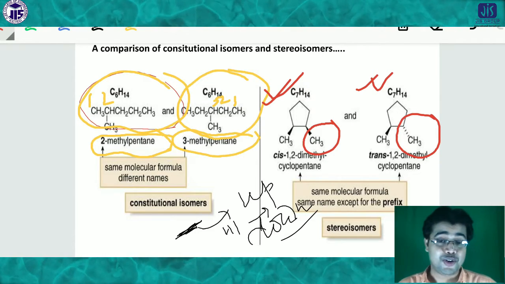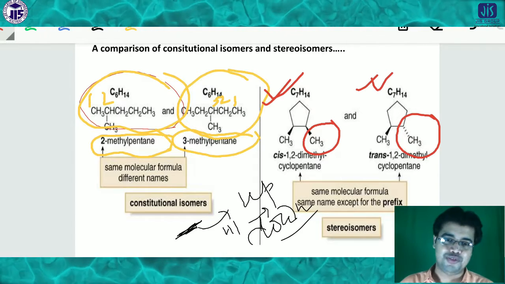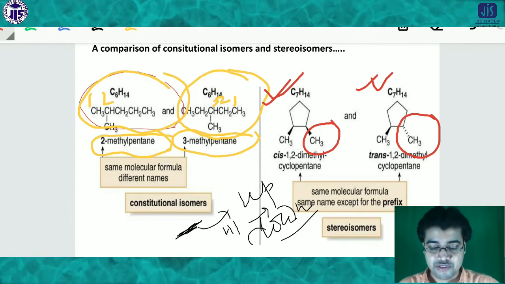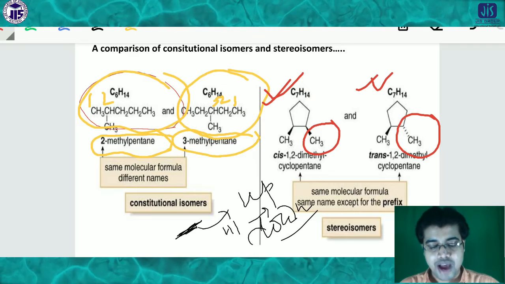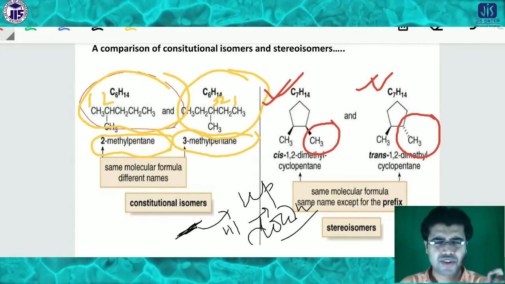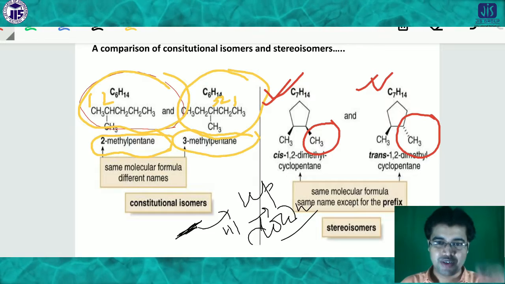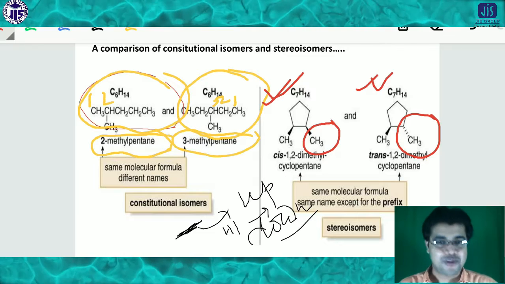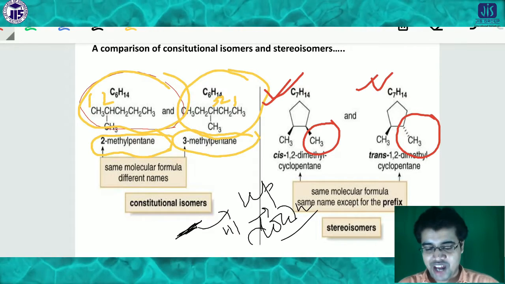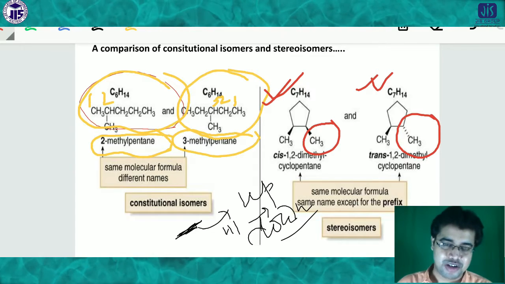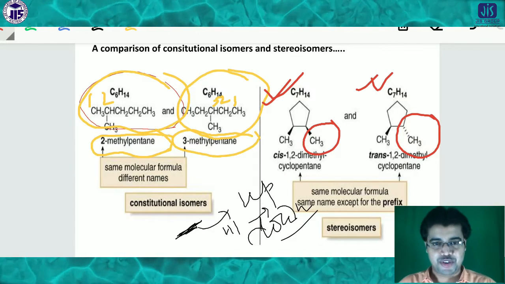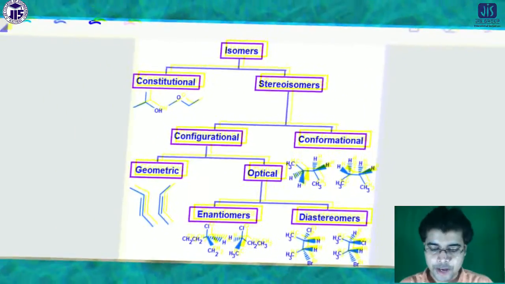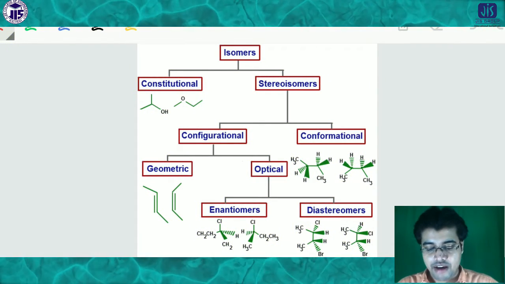So look, there is a different arrangement of the elements or the groups in the 3D space. That's why there are different configurations for the stereoisomer. So you have to keep in mind, this is first of all the very basic concept to enter into stereochemistry, that what is the constitutional isomer and what is the stereoisomer. There may be a question that asks whether these two isomers are stereoisomers or constitutional isomers, and then you have to write down the answer properly. So this is the classification of the isomer in a broad sense.